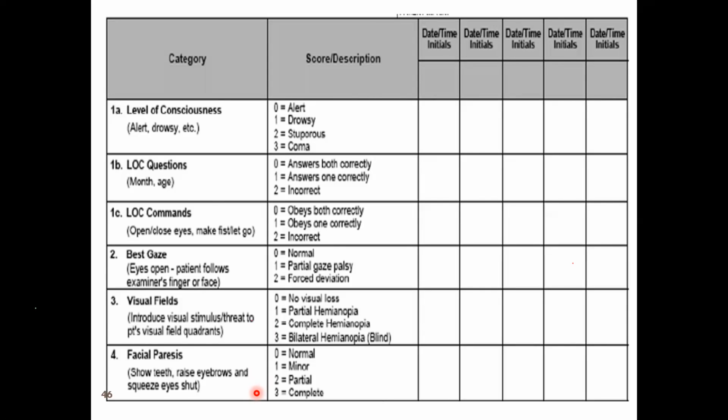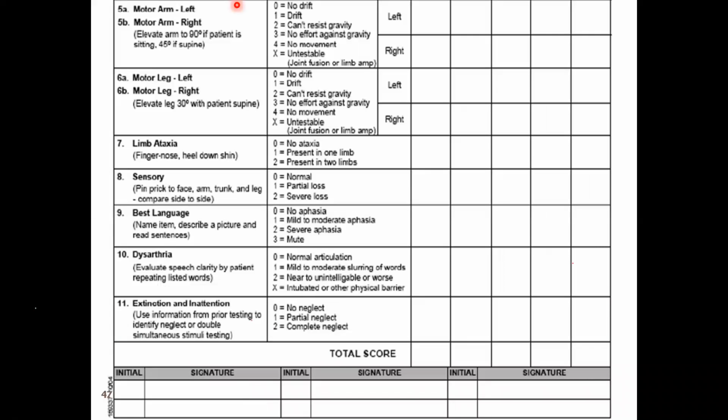Next slide, please. Scoring is given there. Then arms, upper limbs right, left, lower limbs right, left: no drift, drift, can't resist gravity, like the 5 grades for power testing. Then ataxia, whether there's some incoordination of the limbs. Again, it is all graded. Sensory is again graded. Then the language, the best language: ask the patient to name items, describe what has happened. You will be able to see whether there is aphasia or not. Dysarthria, again, you can see from the speech itself whether there is dysarthria. Then extinction and inattention, which we usually do not test.